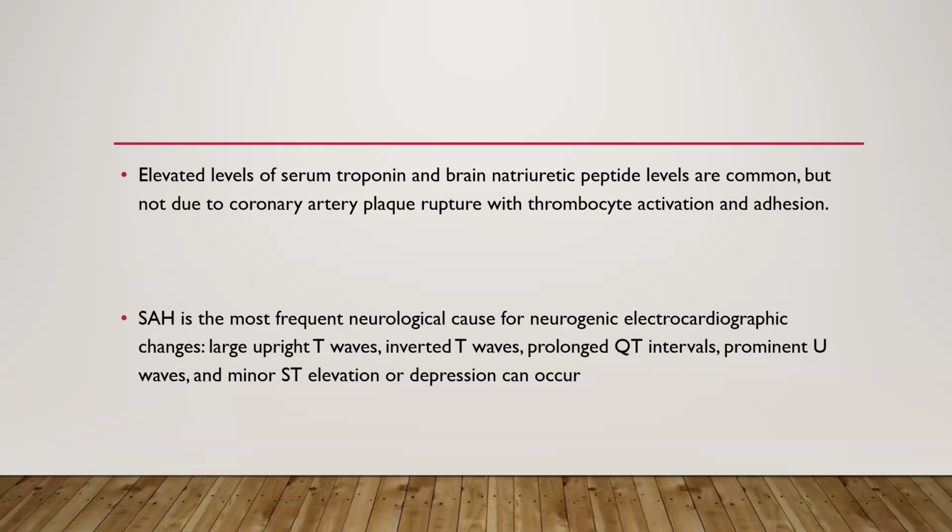Elevated levels of serum troponin and brain natriuretic peptide are common, but not due to coronary artery plaque rupture with thrombocyte activation and adhesion. So SAH is the most frequent neurological cause of neurogenic electrocardiographic changes.